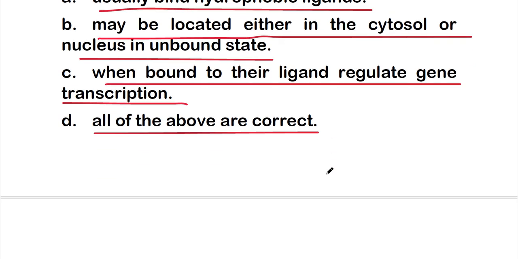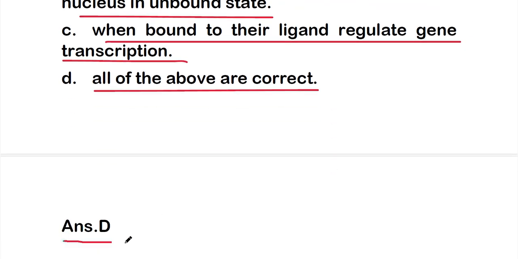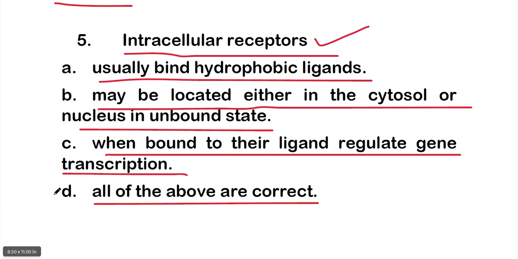So for the intracellular receptors, option D is the correct one. That is, all of these statements are correct about intracellular receptors. They usually bind hydrophobic ligands. They may be located either in the cytosol or nucleus in the unbound state, and when bound to their ligand, they regulate gene transcription. All these statements are correct about intracellular receptors.